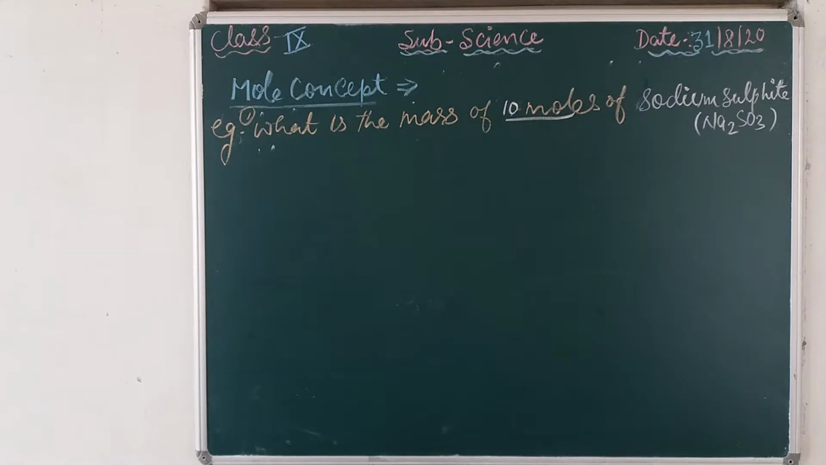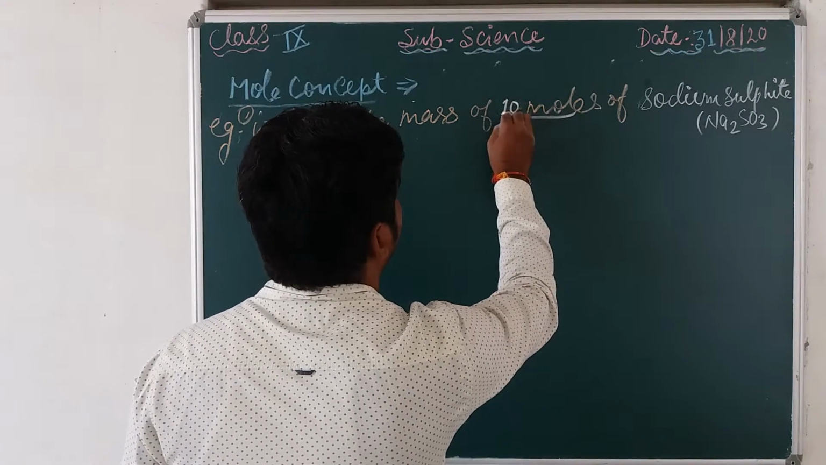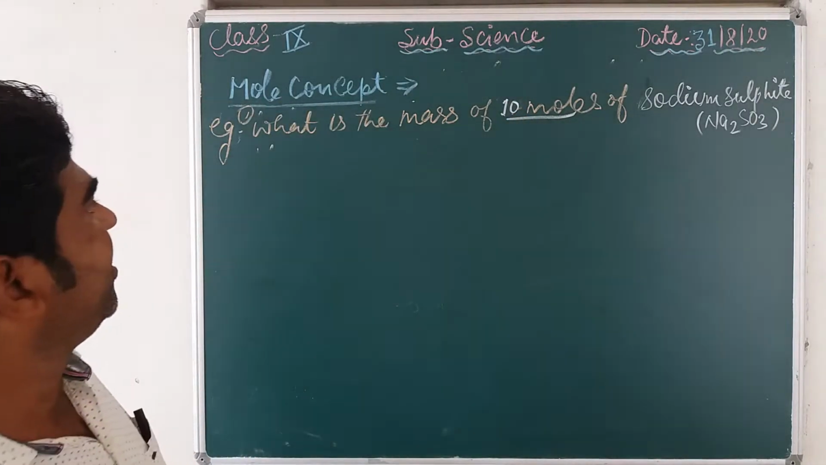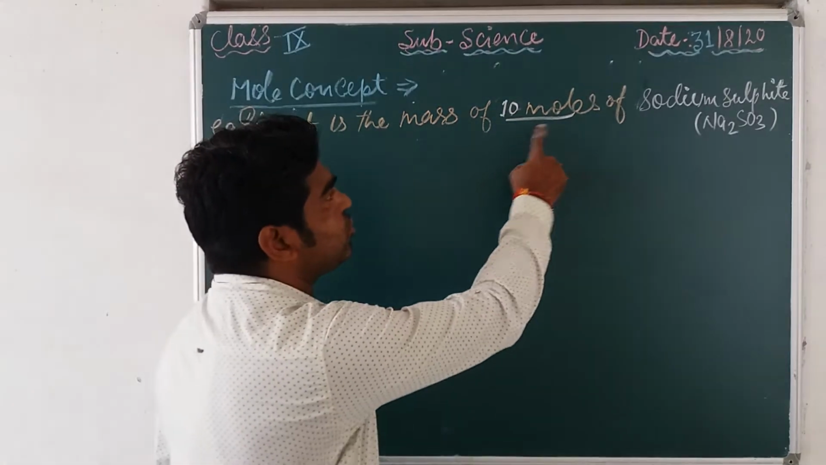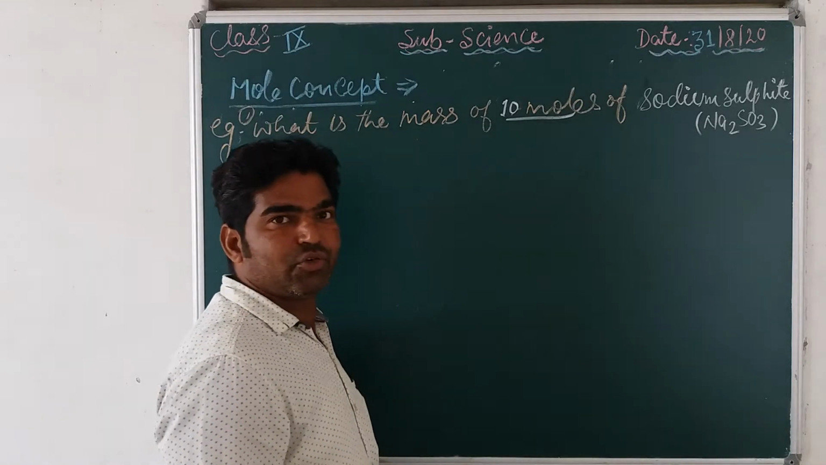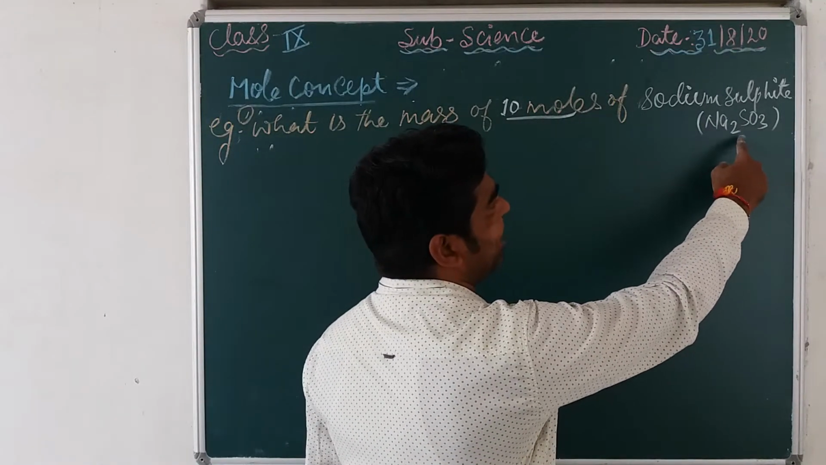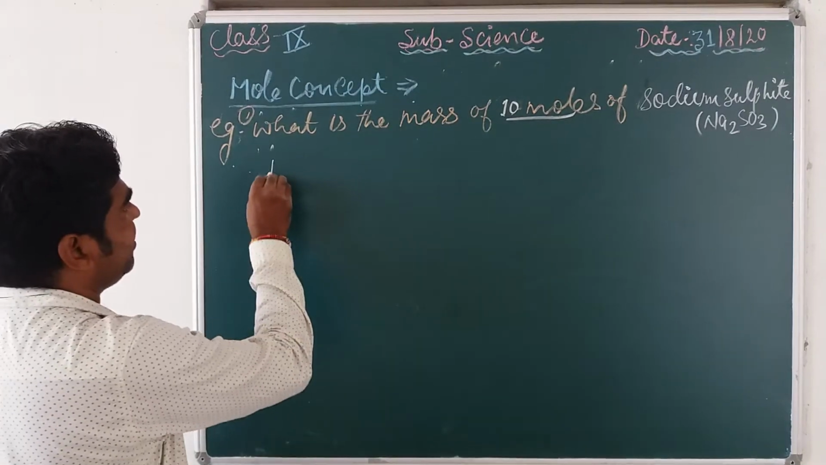Now I have more questions to find out the mass. What is the mass of 10 moles of sodium sulfate? 10 moles of sodium sulfate. And what is the chemical formula for sodium sulfate? That is Na2SO3.